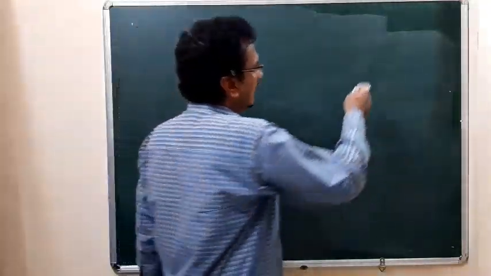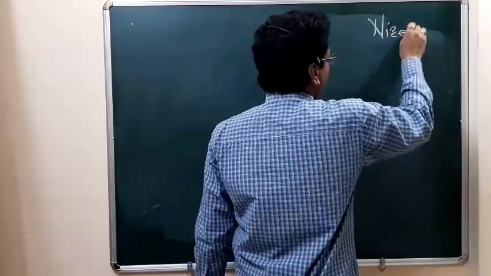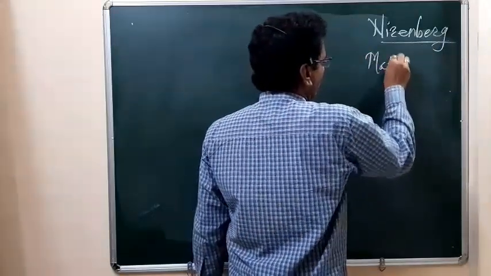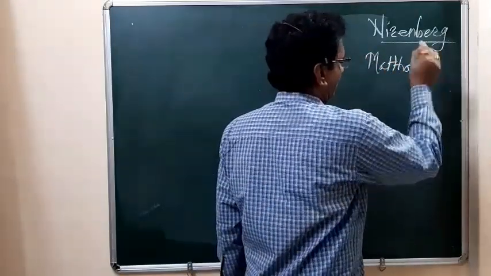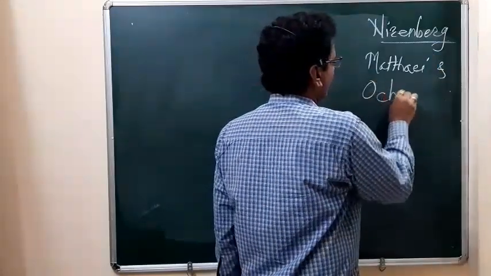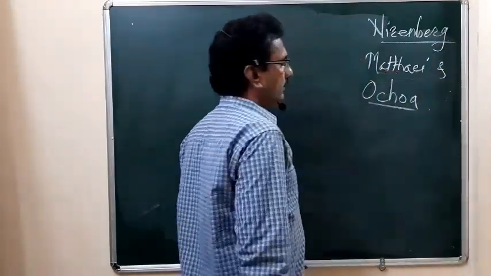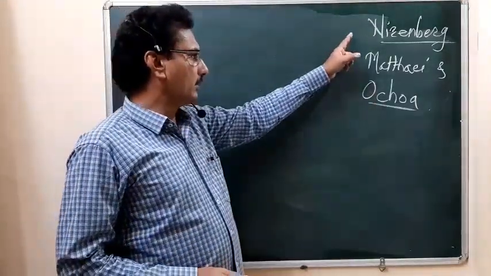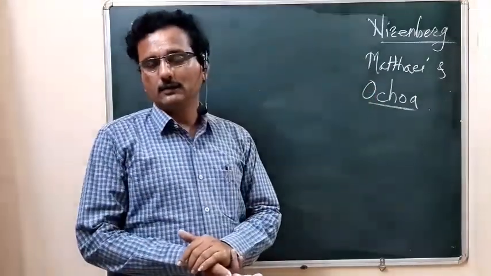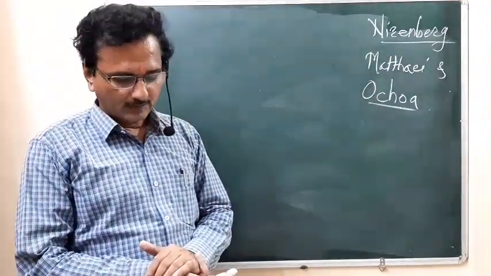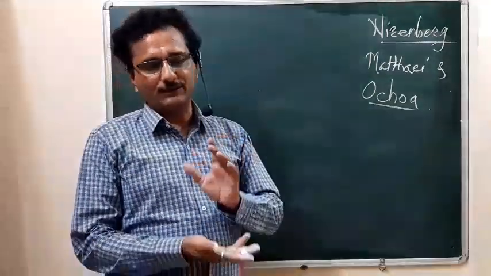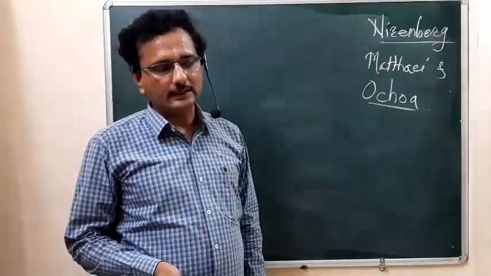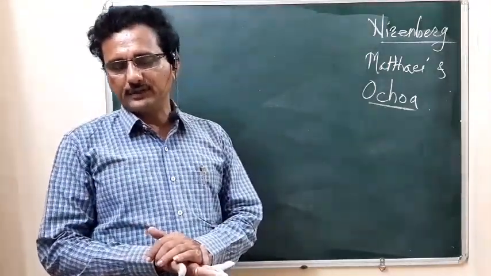They added these 64 codons in the dictionary of genetic code.